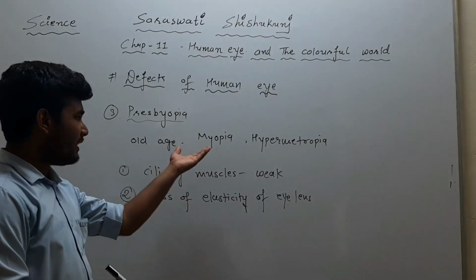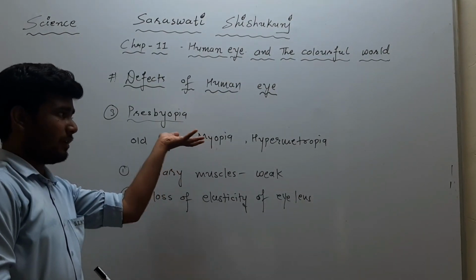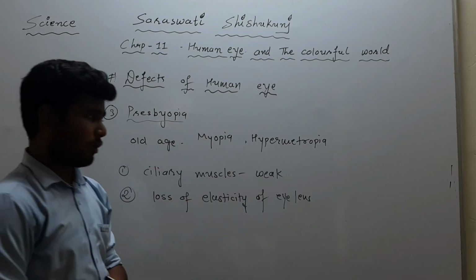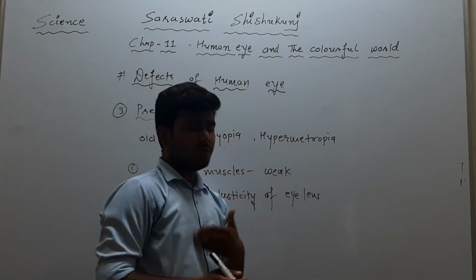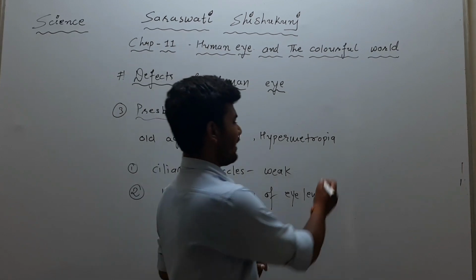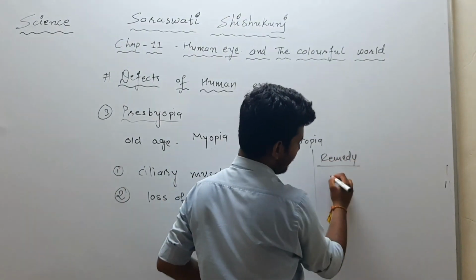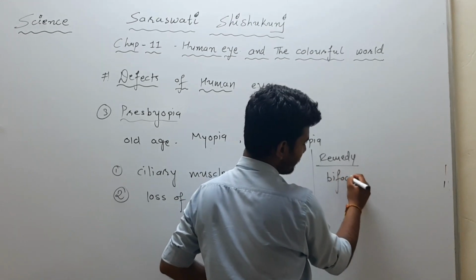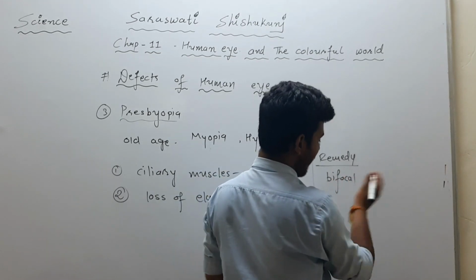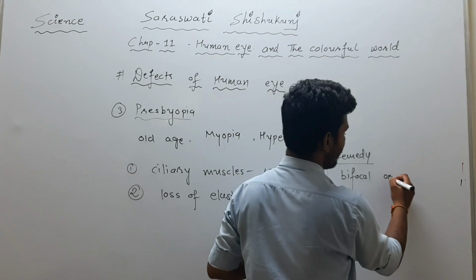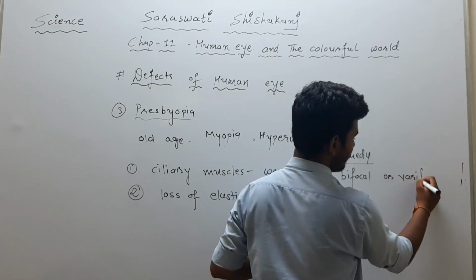So it's a mixture of myopia and hypermetropia both. So here we can't use a single lens. For the remedy of it, we can use a bifocal lens or varifocal lens, right?